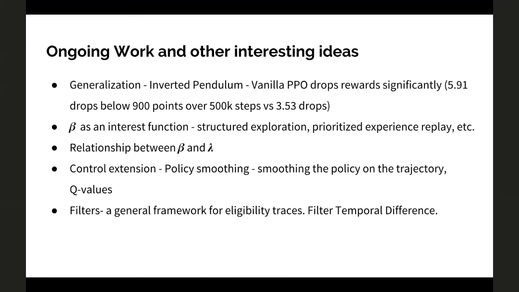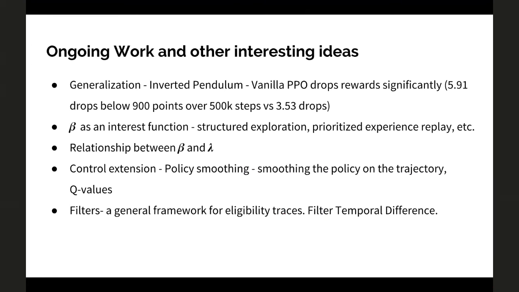And then the relationship between beta and lambda. As I said, when we learn beta, we find the error between V of ht with the target and V of ht minus 1 with the target. We see whether my current estimate is closer to the target or my previous value of the trajectory is closer to the target.